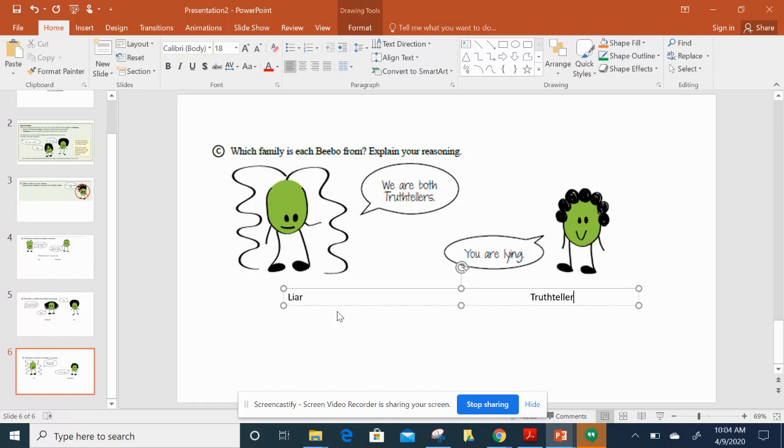And then determine whether it's a good question because they would answer differently, or it's a bad question because they would answer the same, and then that would not be helpful to you determining them. Some of these questions seem like they have nothing to do with anything, but that doesn't necessarily mean they're a bad question. So think about, how would each type of Bebo answer the question to determine if they are good questions, helpful questions, or not.